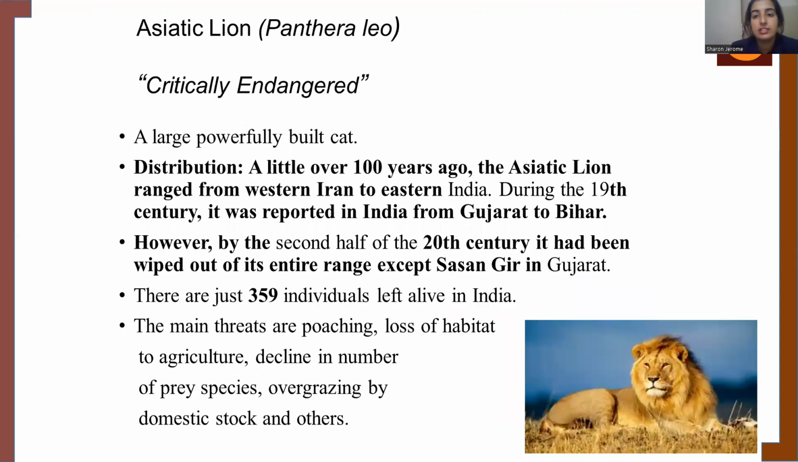The Asiatic lion is another species which is categorized in the critically endangered criteria. The Asiatic lions ranged from western Iran to eastern India during the 19th century. It was reported in India from Gujarat to Bihar. However, in the second half of the 20th century, it has been wiped out of its entire range except in the Sasangir of Gujarat. Presently, only 359 individuals are left in India.